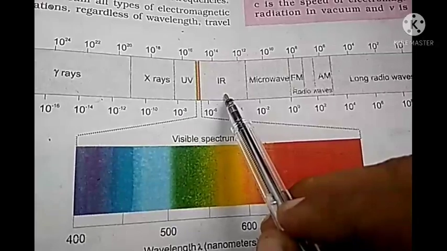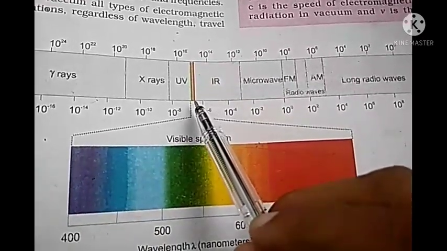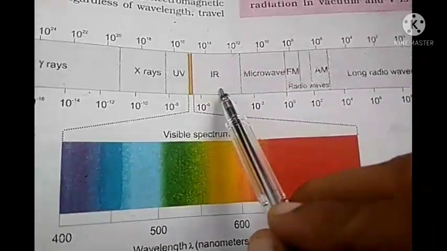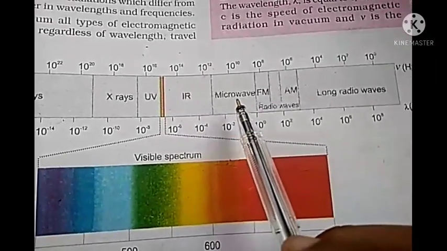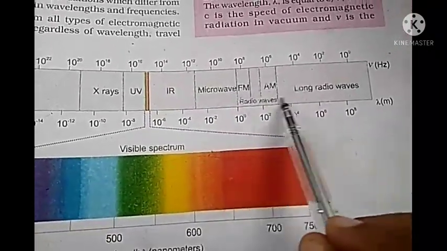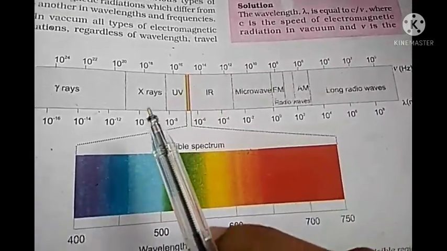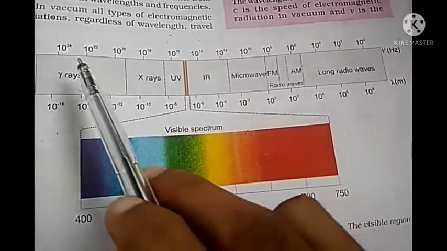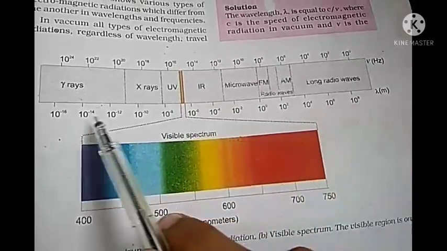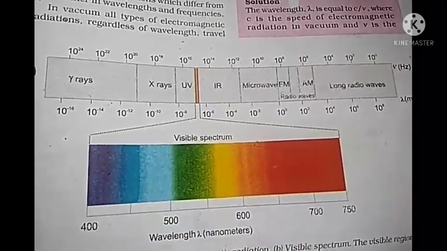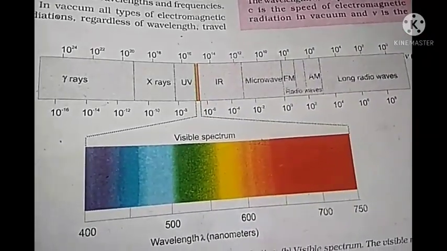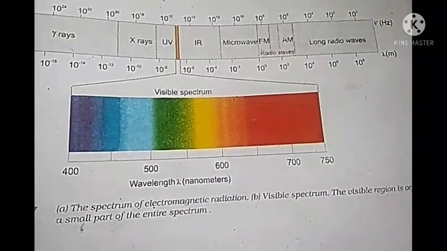Then comes infrared radiation. So our visible light lies between ultraviolet and infrared radiation. Then comes microwave, and then the area of radio waves. This is the arrangement of electromagnetic radiation in the decreasing order of frequency and increasing order of wavelength, and it is known as the electromagnetic spectrum.